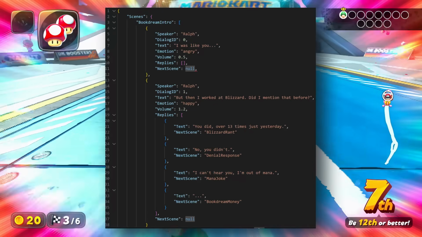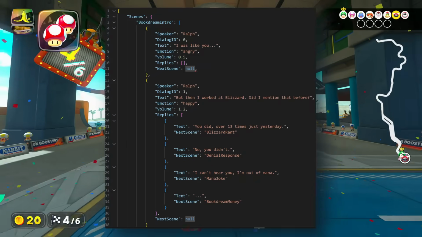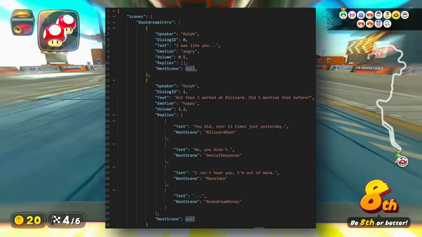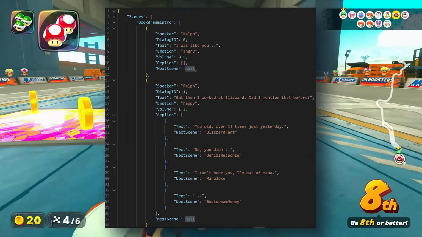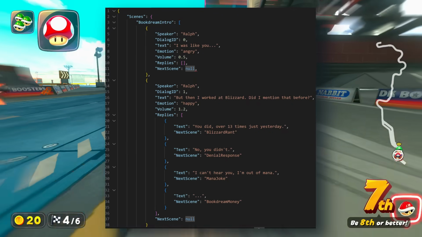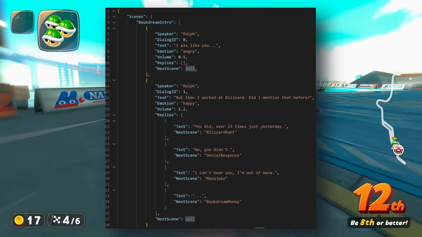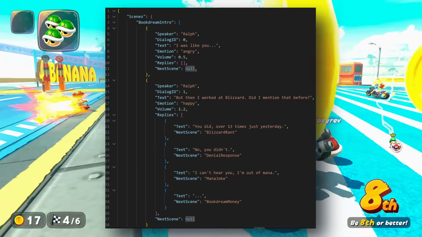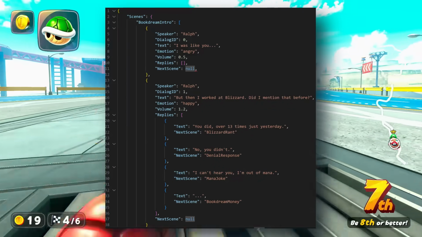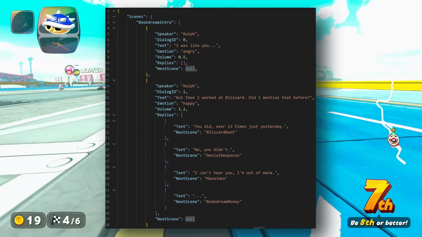Each of those nodes contains a speaker, a dialogue ID, a text, emotion, volume, replies, and optionally a next scene if we need to move forward. Speaker will pull up the sprite for Ralph. Dialogue ID can be used to reference said dialogue node later. Text is what we display on screen. Emotion relates to the voice that's being used.